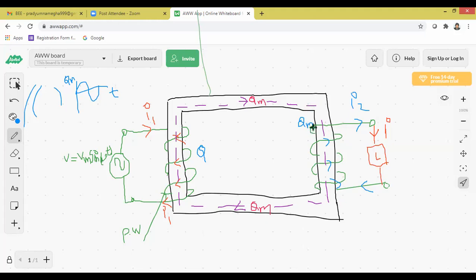The phi m interacts with the secondary winding, and whenever a magnetic field cuts the copper wire, what is the basic explanation? If this is the copper wire, here we have magnetic energy. When this magnetic energy touches the copper wire, what's going to happen immediately? Anyone? Current flows through the copper wire. I hope all of you got this point. So whenever magnetic energy touches or interacts with the copper wire, immediately current flows through the copper wire.